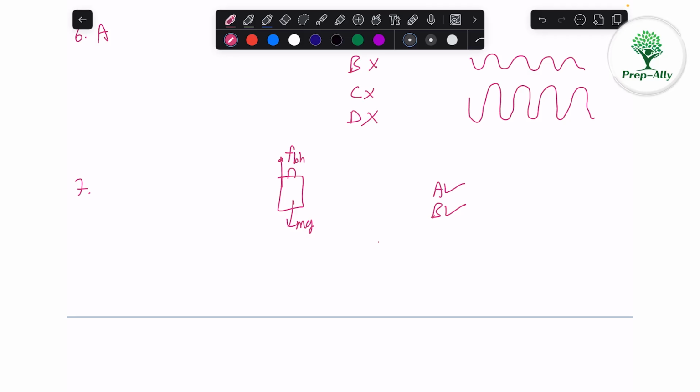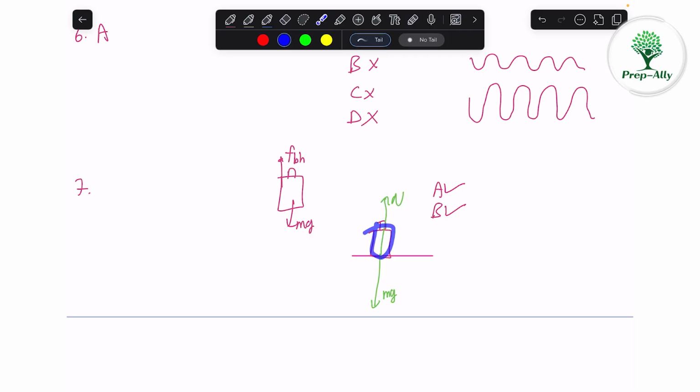Now option C says that the water bottle is lying on a rough horizontal stationary table. So let us say there is a water bottle like this and it is lying on a surface. So there is no frictional force in any direction. This force is actually called the normal force, and this is the gravity force downwards. And they will balance each other. So there is no net force in the vertical direction. So this object is not accelerating in the vertical direction.